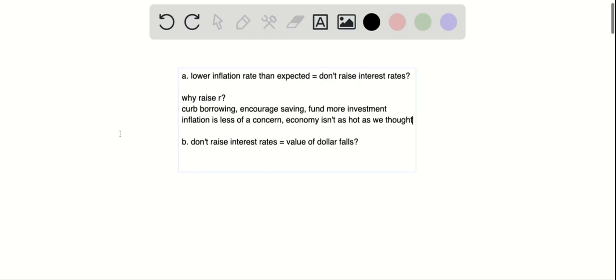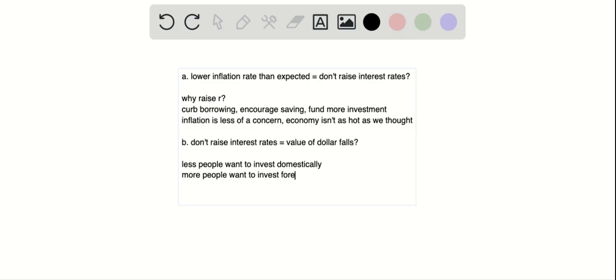Now that we know that a lower inflation rate than expected will lead us to maybe not raise interest rates, we want to think about why not raising interest rates would cause the value of the domestic dollar to fall. If you don't raise interest rates, that means fewer people want to invest domestically, because they're getting a lower return on their saving. If interest rates are low, then when you save or invest, you're not going to get as big of a return.